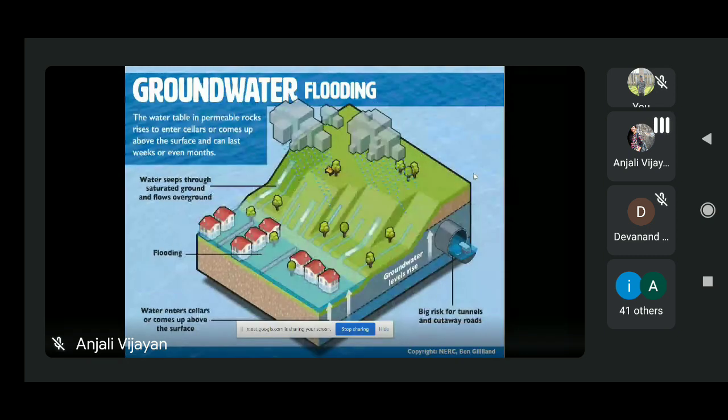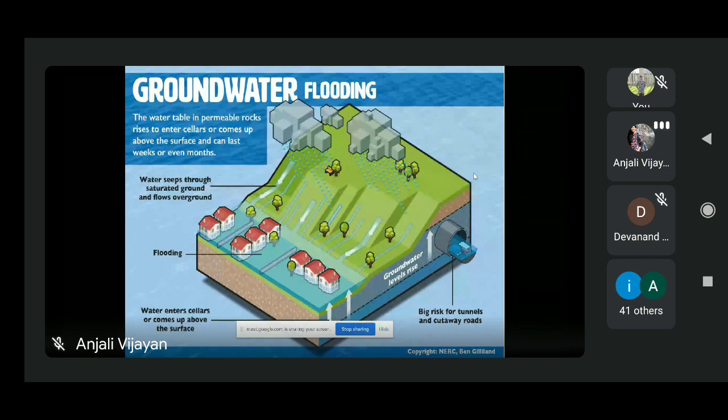Now the next one is groundwater flooding. Groundwater flooding is normally caused by prolonged periods of rainfall or extremely heavy rain. In both cases, we can have groundwater flooding. In this type of flooding, the underground water level rises above the normal level and reaches the surface.